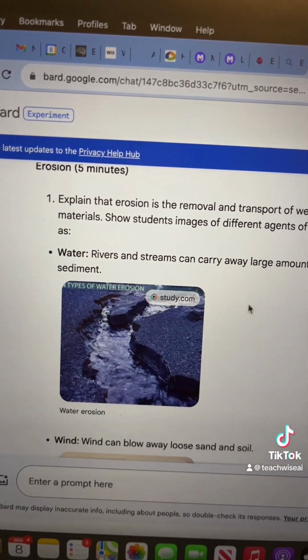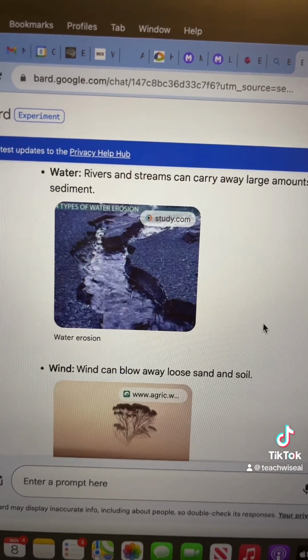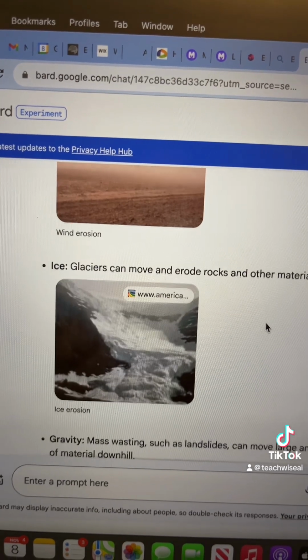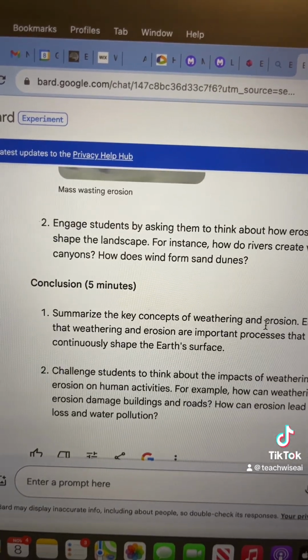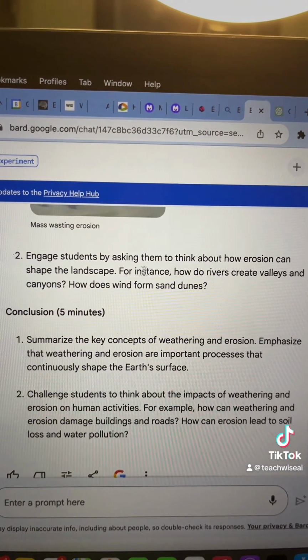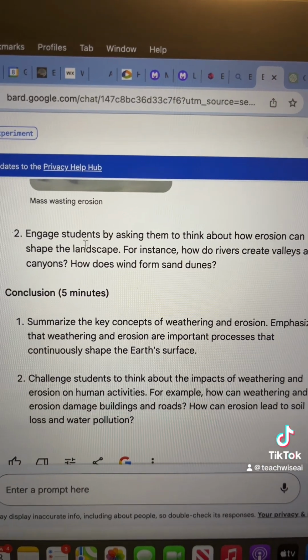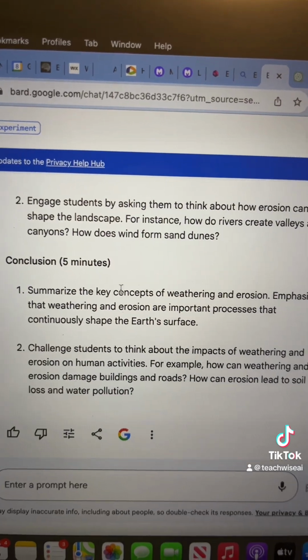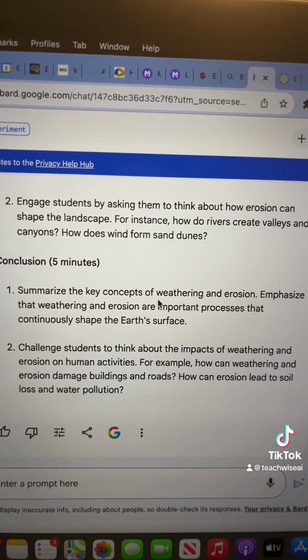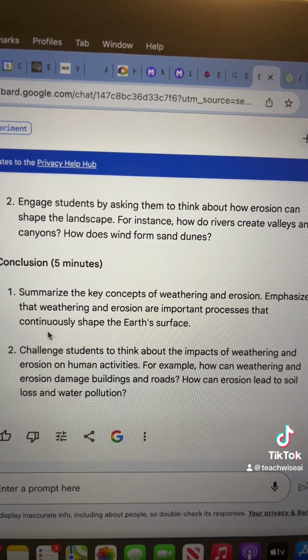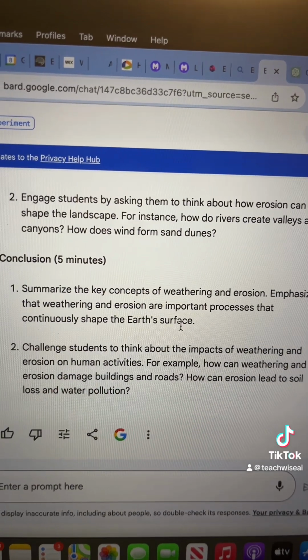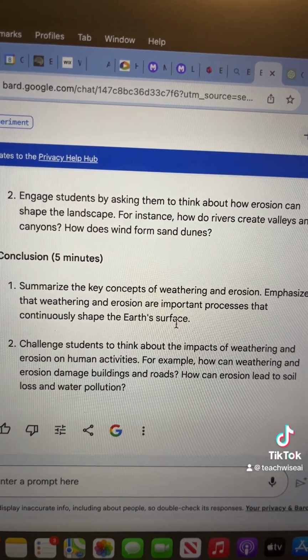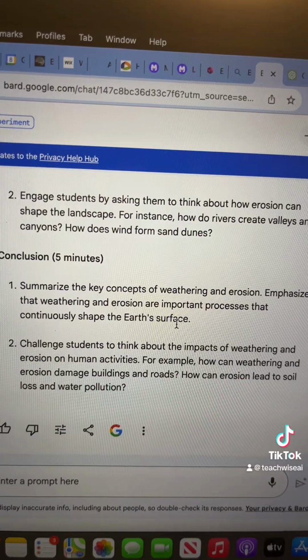Then we're going to do erosion for 5 minutes, talk about the different parts, and engage students by asking them to think about how erosion can shape the landscape. Okay, that's not awful. Summarize the key concepts of weathering and erosion, emphasize that weathering and erosion are important processes, and challenge students to think about impacts of weathering and erosion on human activities.